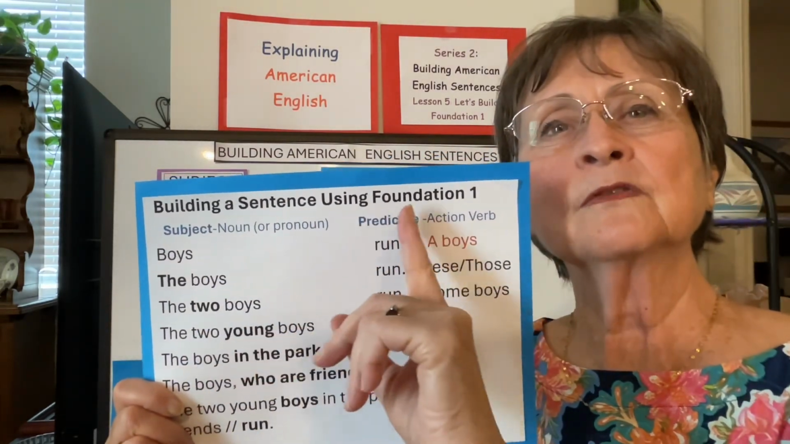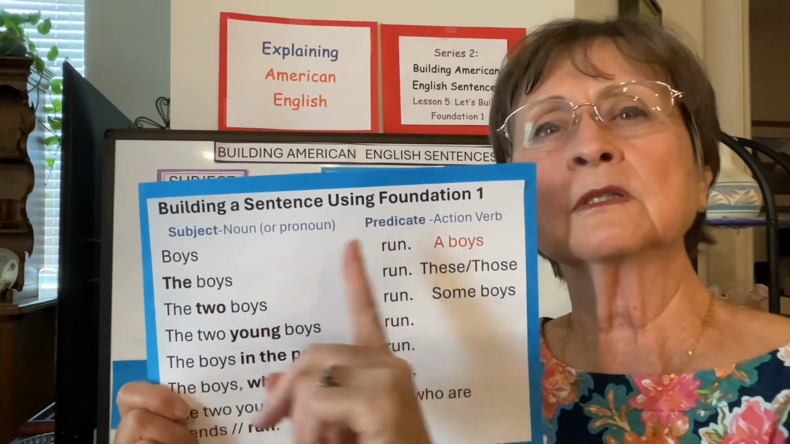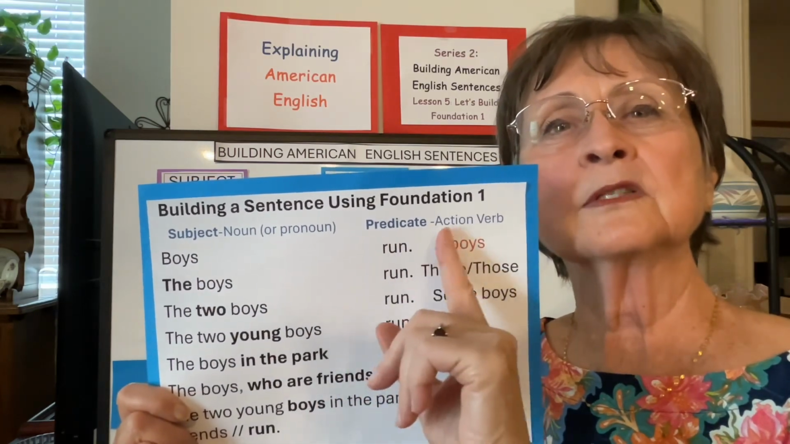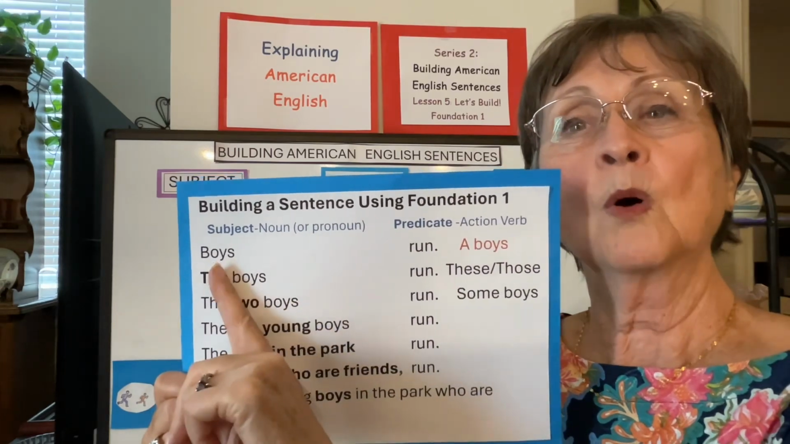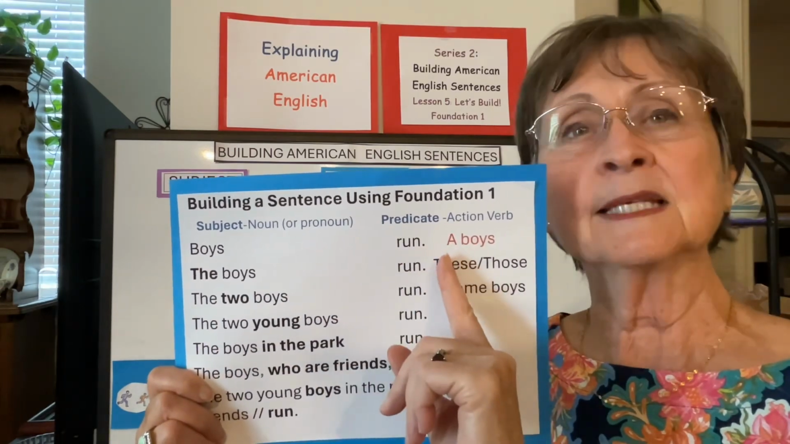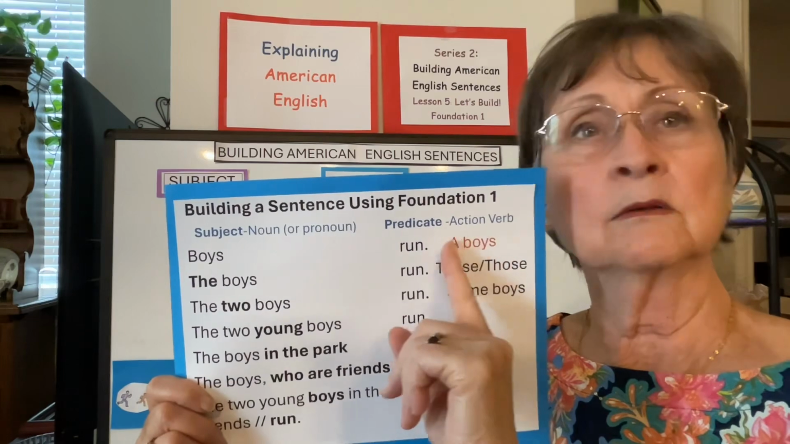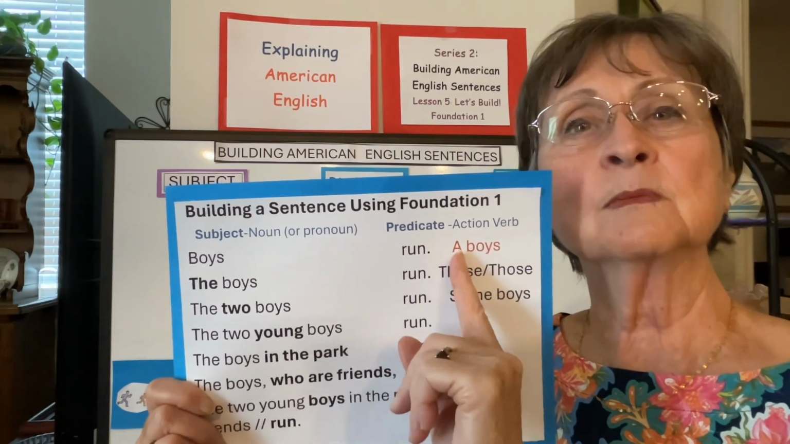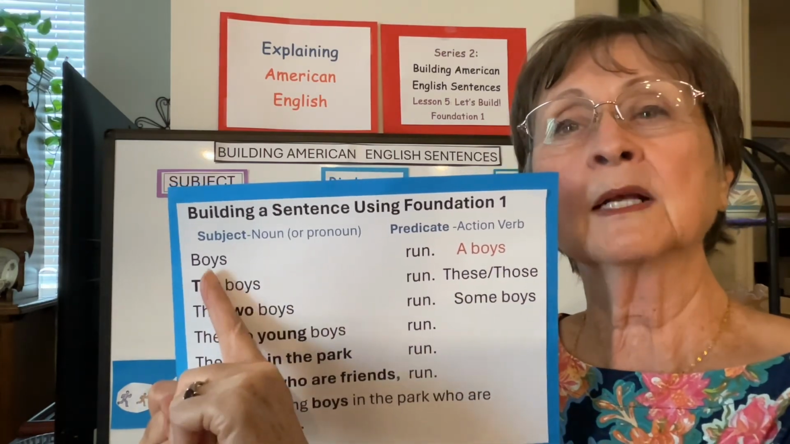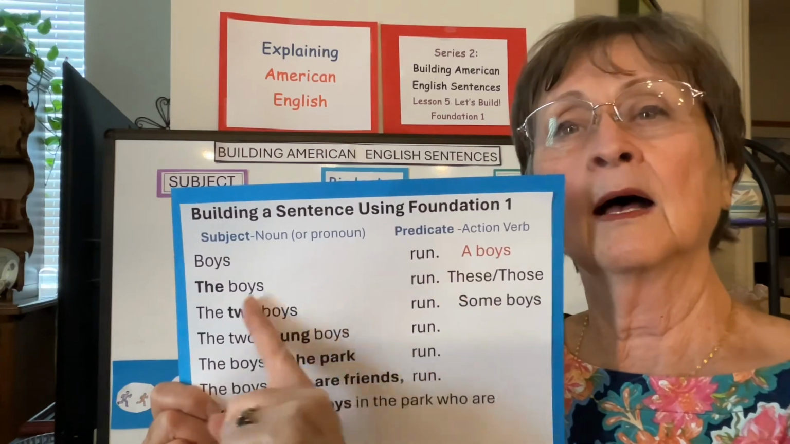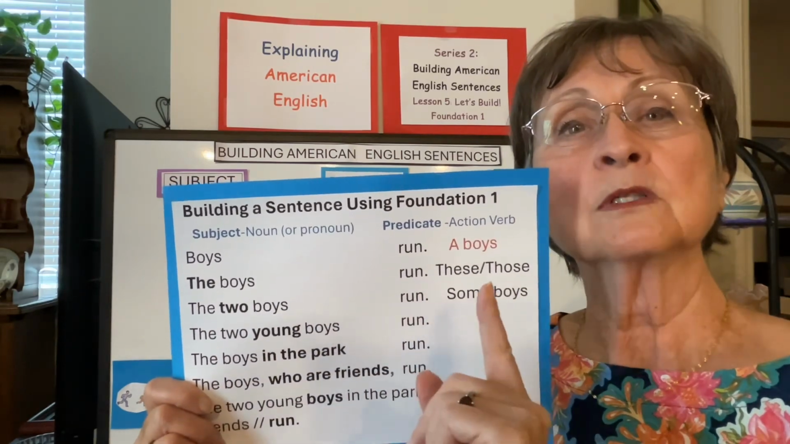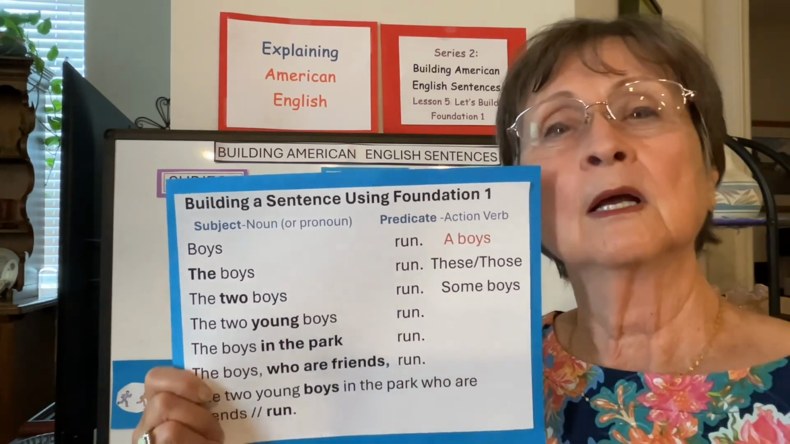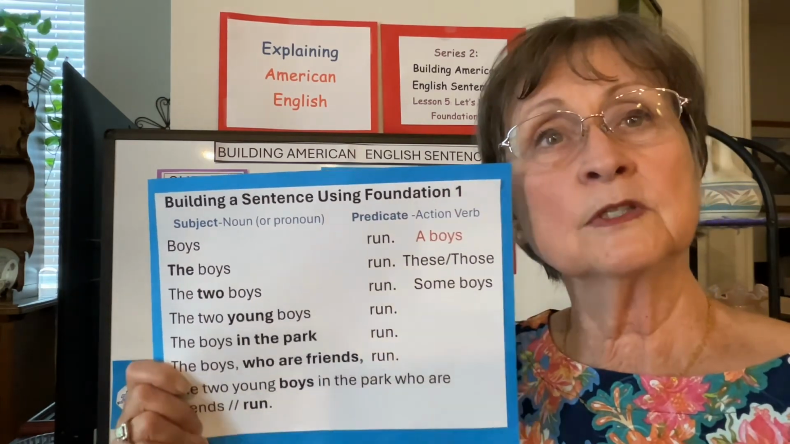Building a sentence using Foundation 1, we have a subject and a predicate, where the predicate is an action verb. The first example, boys run. I can't say a boys run, that's why it's in red. No, don't do that, because this means one, and this is plural. But I can say boys run. And I could say the boys, or these boys, or those boys run.